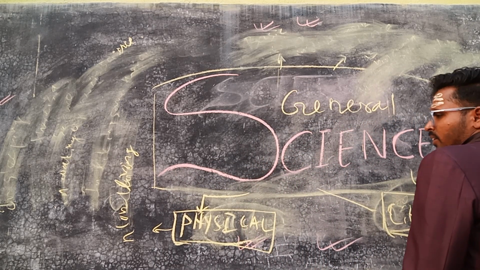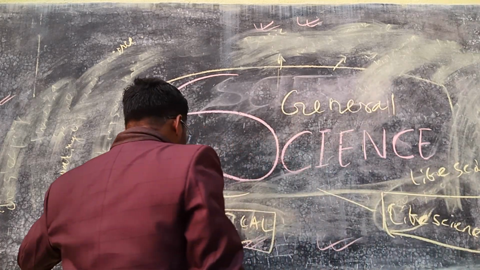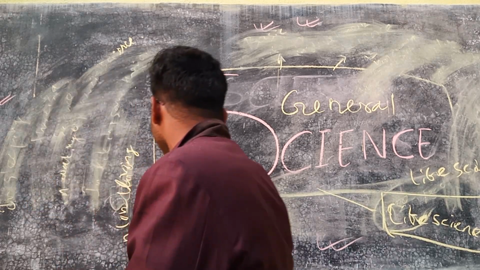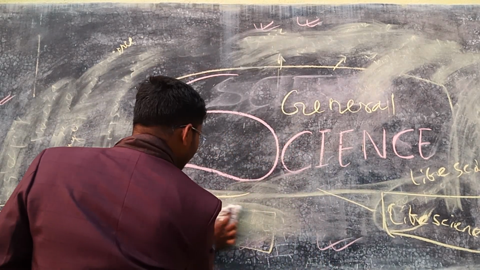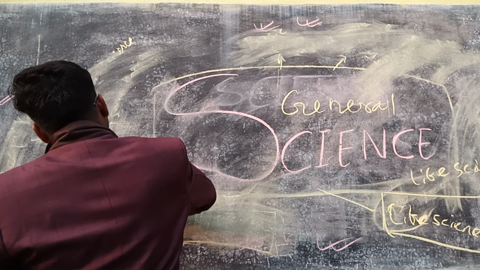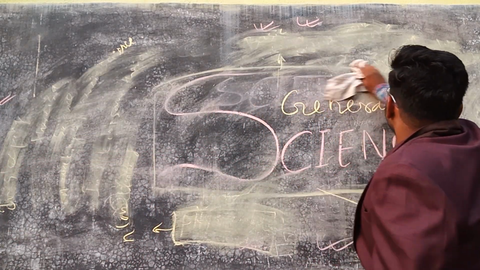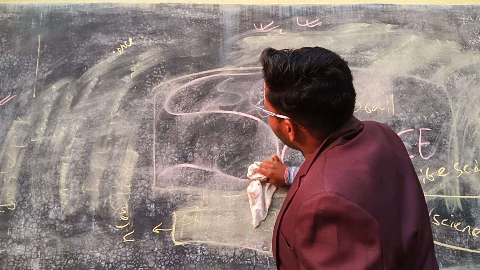So when we listen or think of non-living things, there are two things that come to our mind. That may be a matter or that may be a chemical. So when we think of non-living things, what comes to our mind?